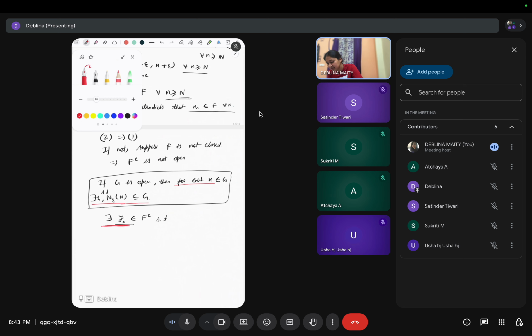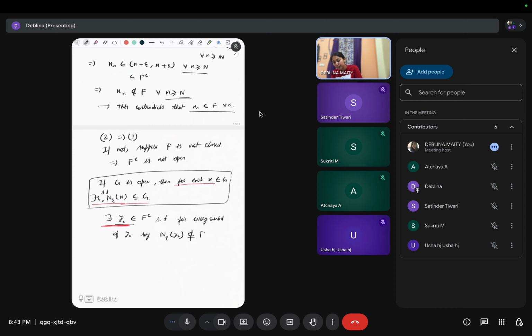So this means there exists y naught in f complement such that every epsilon neighborhood of this y naught, say N epsilon y naught, is not totally contained in f complement.